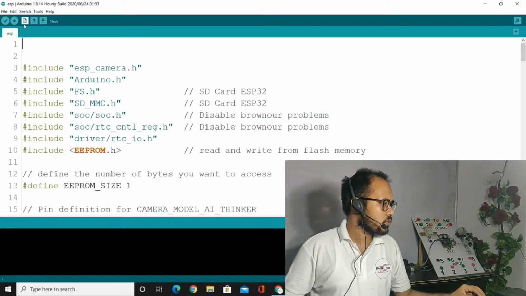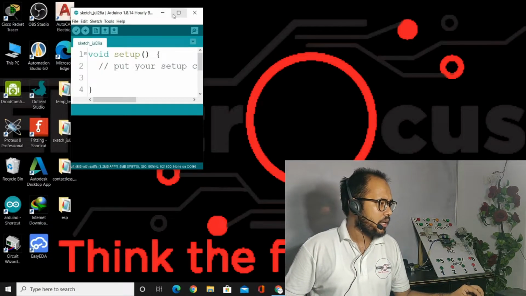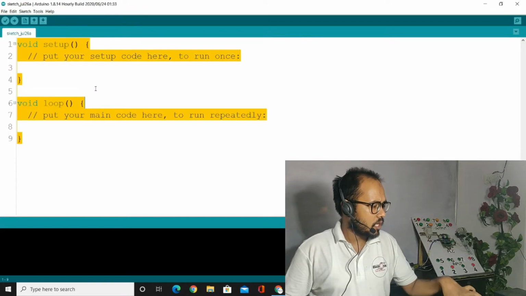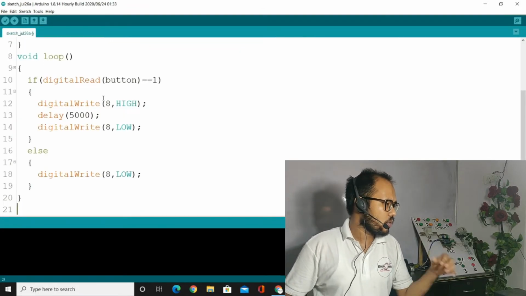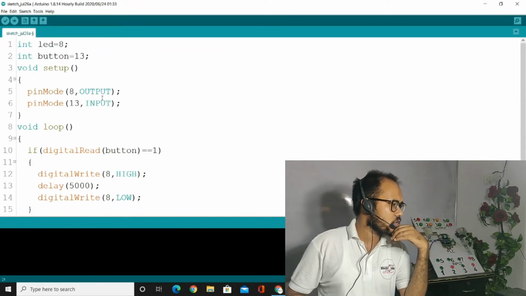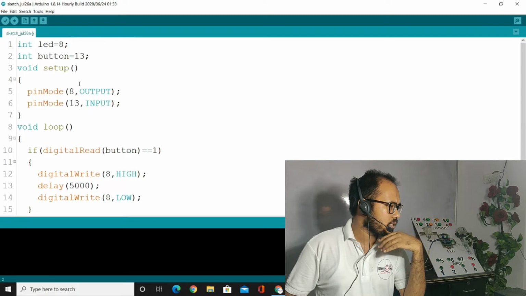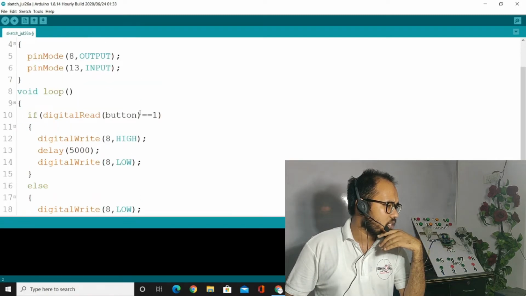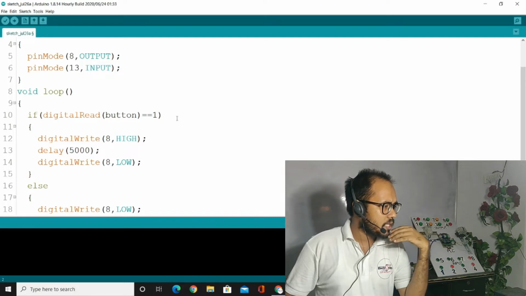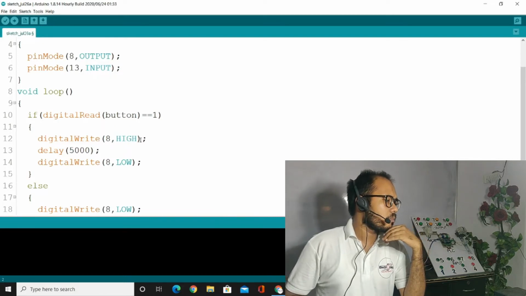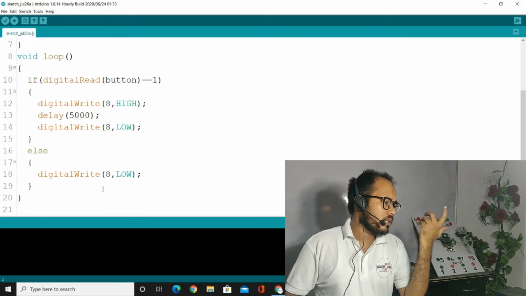Okay, start. We have a new file, and now I'll paste the code here. The delay function is also applied at the number 8 LED. The number 13 button is initialized, and you know that number 8 is an output and number 13 is an input. You know very well that if the button is high, then pin number 8 will be high for 5 seconds, and then it will be low, else it will be low.